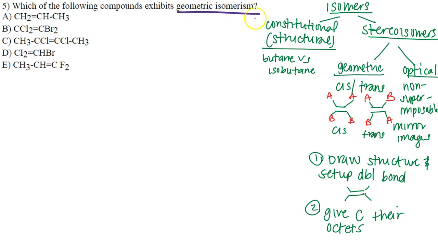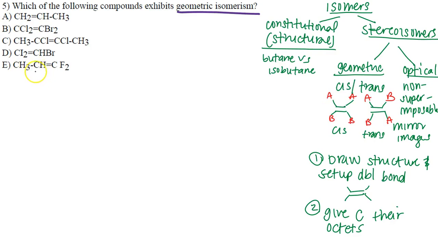The question wants geometric. That means we're focused on cis-trans isomers. In cis isomers, you're going to have the same group on the same side. Trans isomers, you're going to have different groups on opposite sides. So we have our letter A substituent on the opposite side of this double bond. Letter B is on the opposite side of this double bond. As you can see, everything is in the framework of double bonds. And so when we're looking at letters A through E for our answer choices, all these compounds have double bonds.